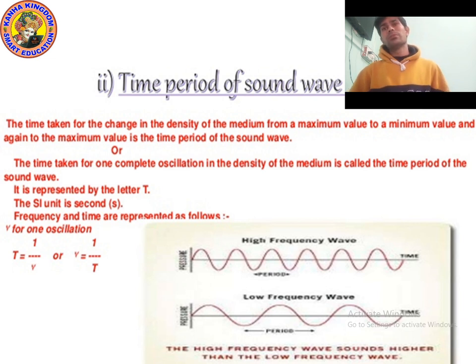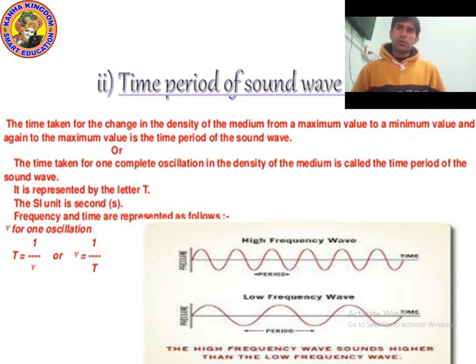Oscillation means vibration. Time period is always represented by capital T, and its SI unit is second, S. Frequency and time period are related as follows. You can see T is equal to 1 upon V, where V is the frequency. What is the formula of frequency? V is equal to 1 upon T. What is the formula of time period? T is equal to 1 upon V.